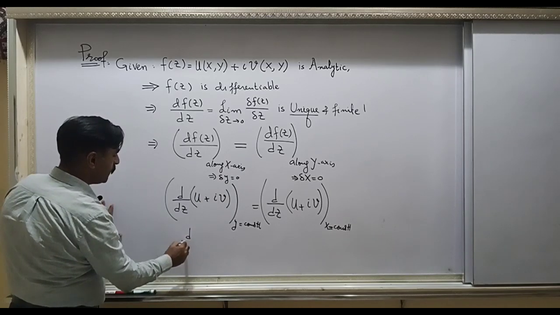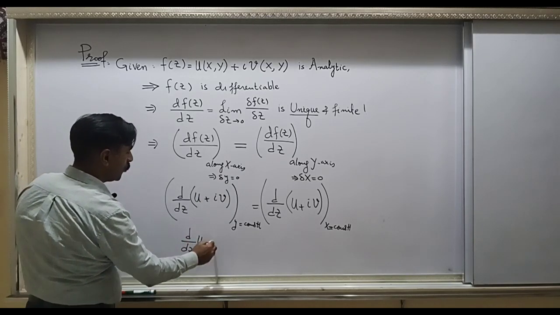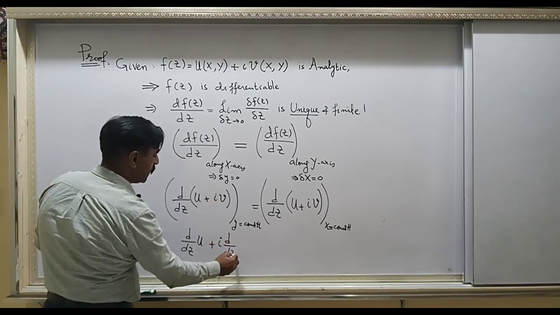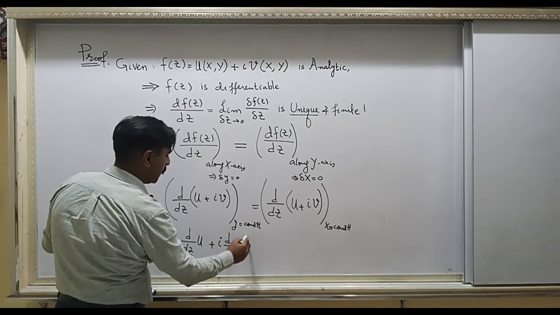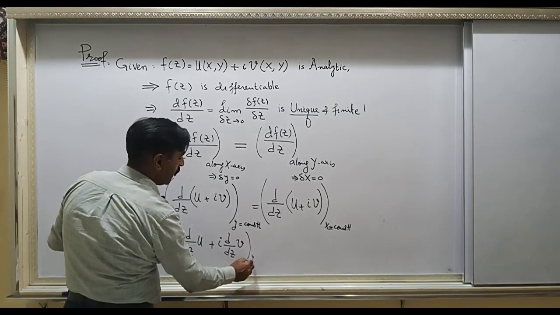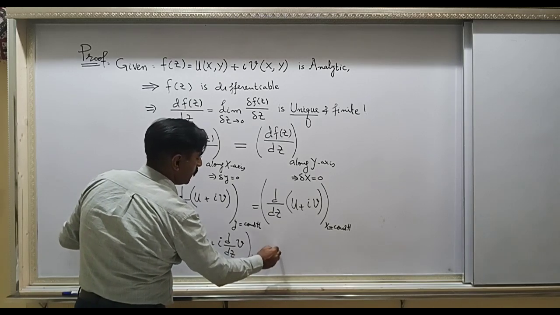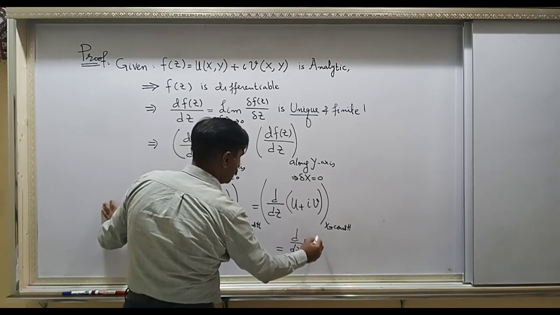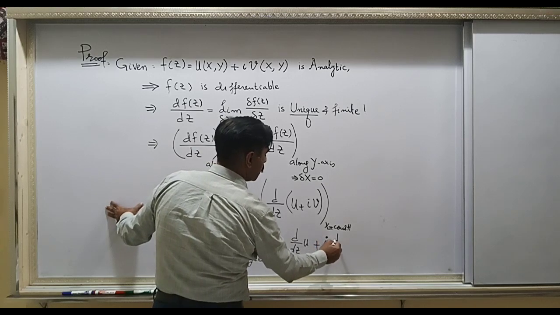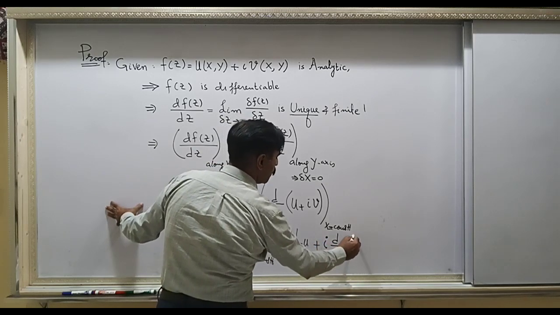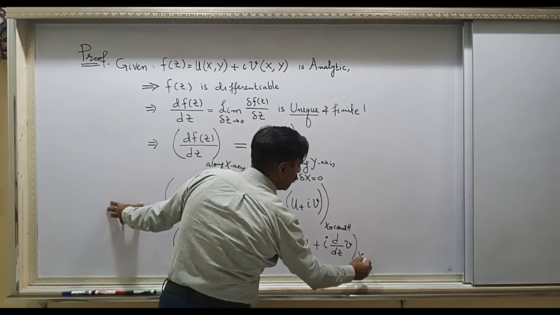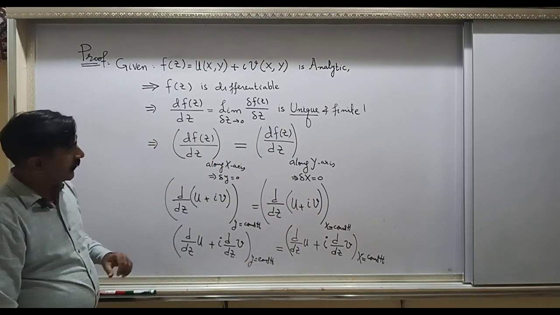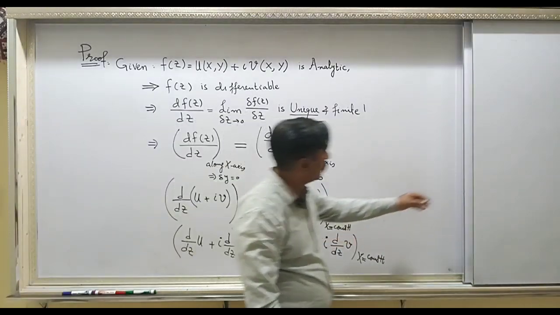You need to find d by dz of u plus i v; i is a constant, so it can be written outside, and you have d by dz of v, and for these y is a constant. Similarly, on the right hand side, you have d by dz of u plus i d by dz of v, and when you evaluate this, x will be equal to some constant.